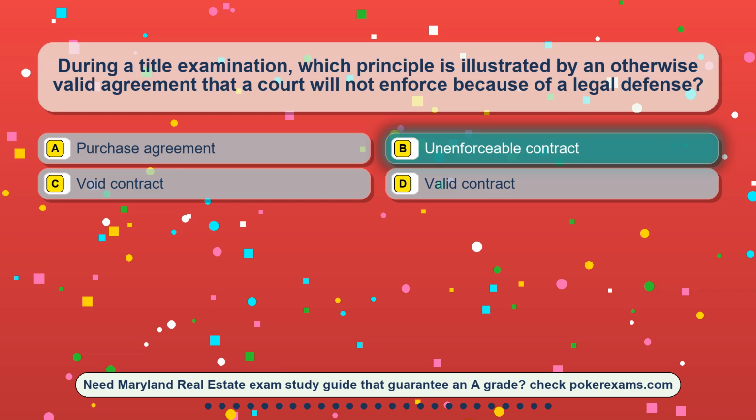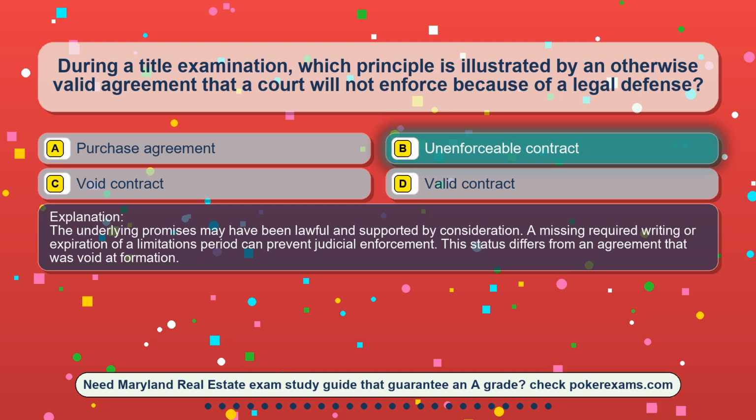The correct answer is option B, unenforceable contract. The underlying promises may have been lawful and supported by consideration. A missing required writing or expiration of a limitations period can prevent judicial enforcement. This status differs from an agreement that was void at formation.